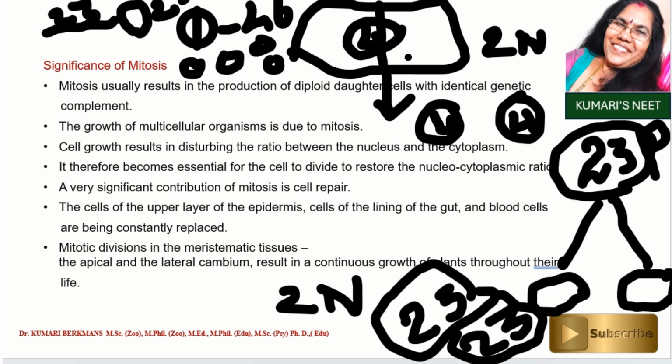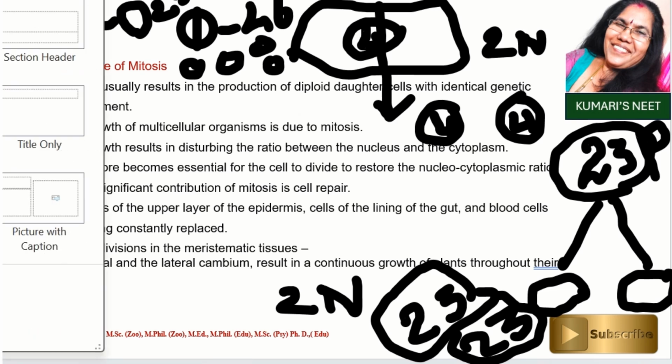And this is very, very important for cell repair. What do you mean by cell repair? Cell repair is very important, isn't it? Why? For example, let us take this as your hand, and there is an injury to your hand at this part, and this part of the muscle is removed from your hand.